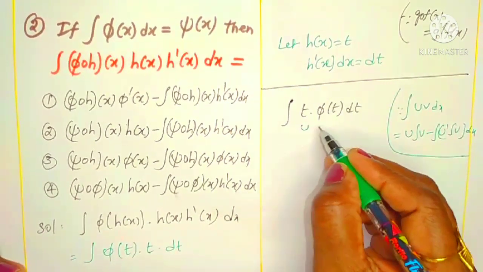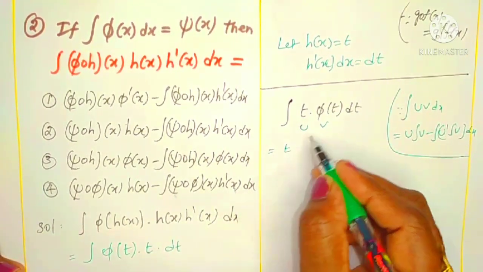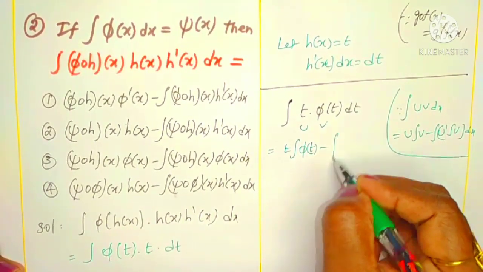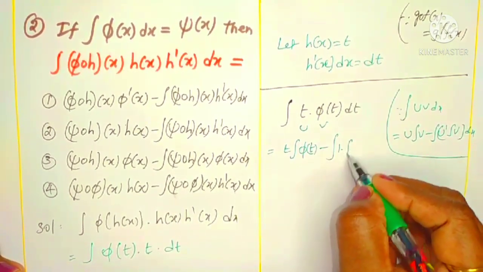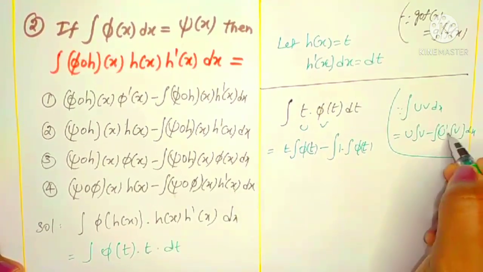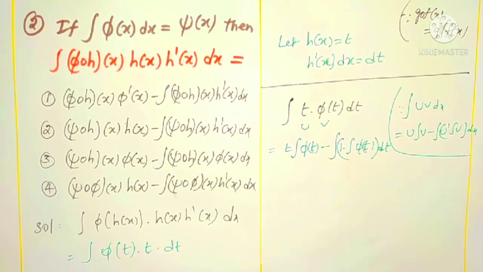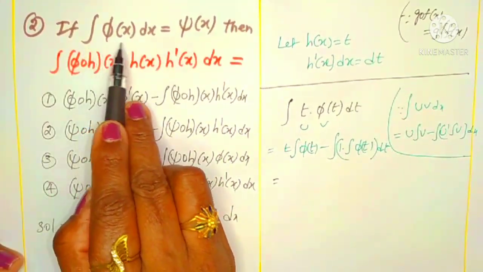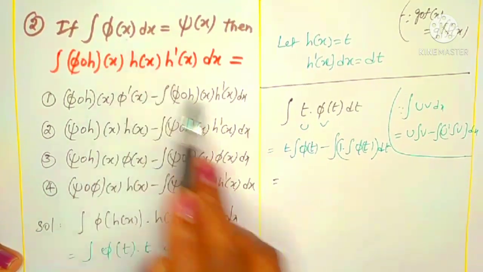Here this is u, this is v. According to this formula, u means t into the integral of phi of t, minus the whole integral of the derivative of t with respect to t, which is 1, into the integral of phi of t, into dt. Next step, we can concentrate on the given function. What is given here? The integral of phi of x is given as psi of t. In phi of x, in place of x, what is there? t is there.